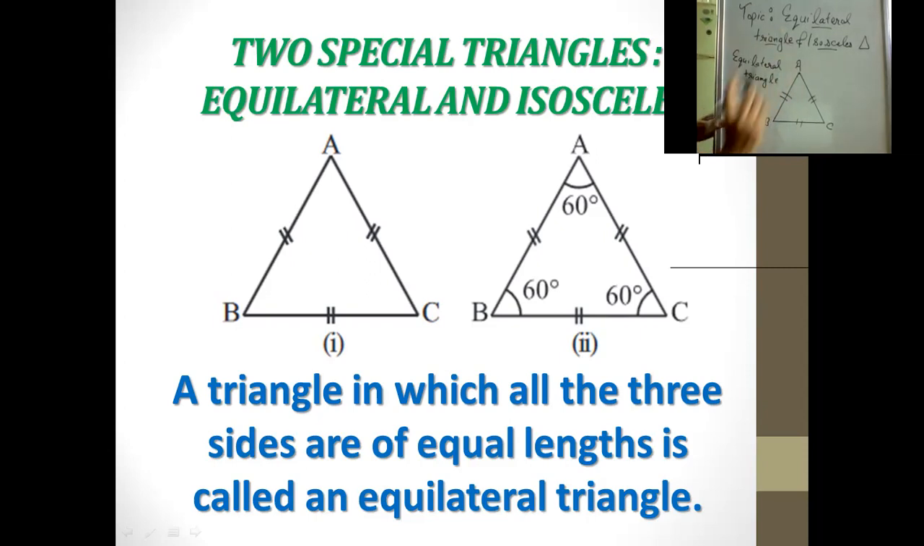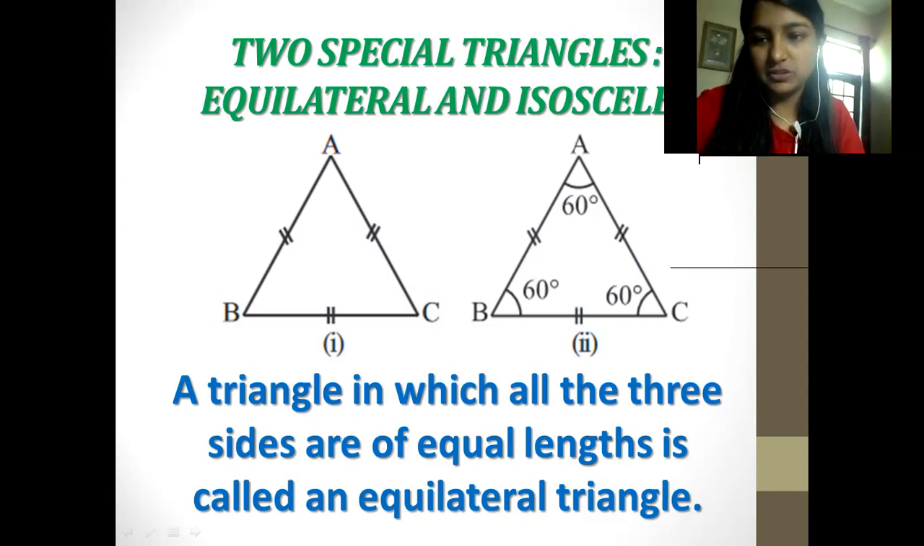Also, the angles are equal to each other. That means they are holding 60-degree angle. In this case also, we can observe that they are having 60-degree angle. So we can say that sides are equal. Also, angles are equal. Okay. So this is how we can understand the concept of equilateral triangle.